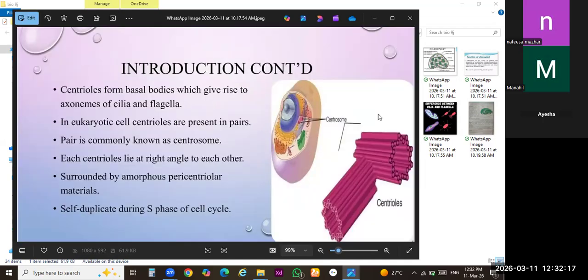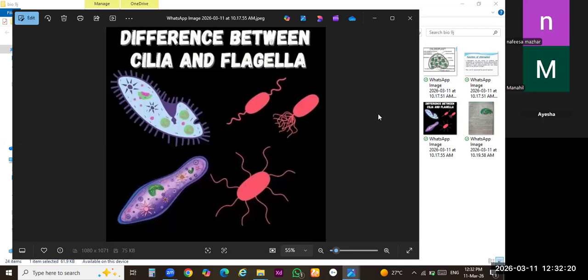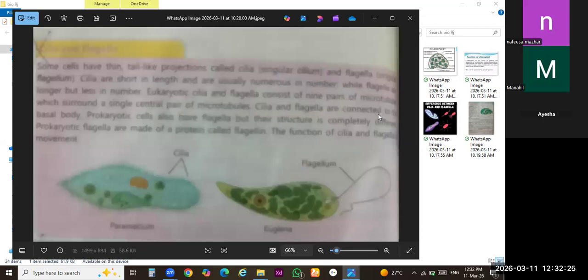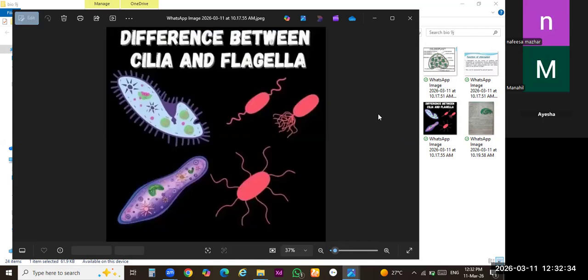No, miss. Okay, now here's the difference between cilia and flagella. On this page, you can see this pink box, cilia and flagella. Open your book. It's a difference between cilia and flagella. This topic is linked with centrioles. Class, keep it in your mind. These are unicellular organisms. Basically, the most important function of these centrioles is to provide movement in unicellular organisms.